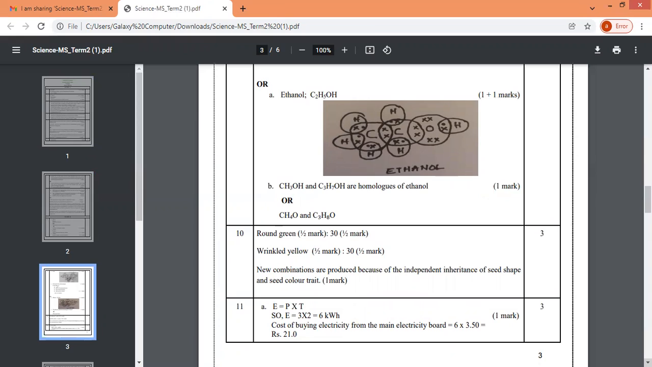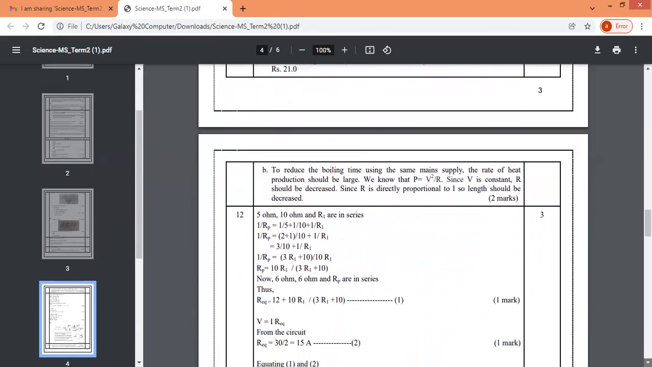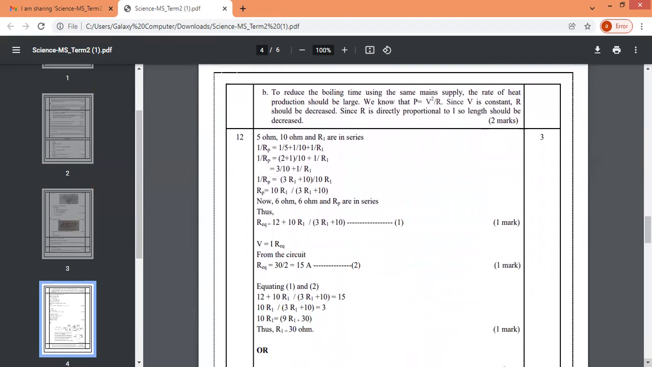Let's go to the 10th, the heredity question. There also, that is for 3 marks. Easy, if you have understood, you can score well, but if you beat around the bush, you are going to lose marks. Yes, 11th question.